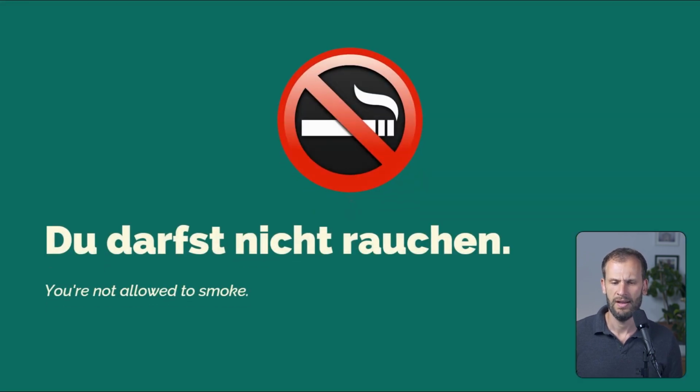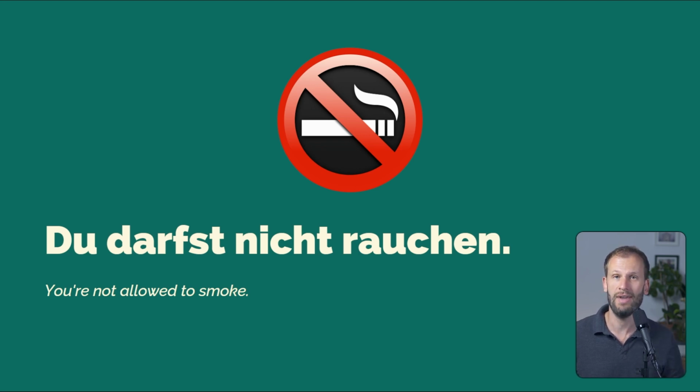Great. Du darfst nicht rauchen. You're not allowed to smoke. So here we have something that's banned, that's prohibited. In English, you can sometimes hear must not. You must not smoke here. In German, that's not nicht müssen, that's different. In English, must not or be not allowed to. In German, that's dürfen with the negation word nicht or kein.